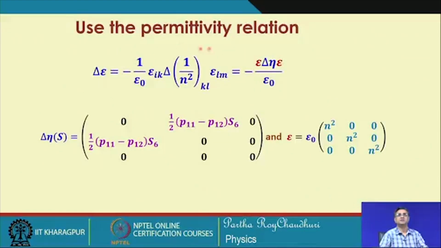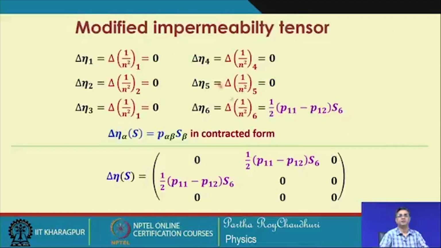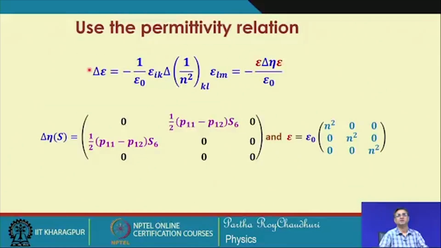Now, we have seen how we can represent the change in permittivity when we know the change in impermeability through this matrix equation. This is the permittivity tensor for an isotropic material; all the diagonal elements are the same, because the index ellipsoid is a sphere and the refractive indices seen in the three principal directions are the same.